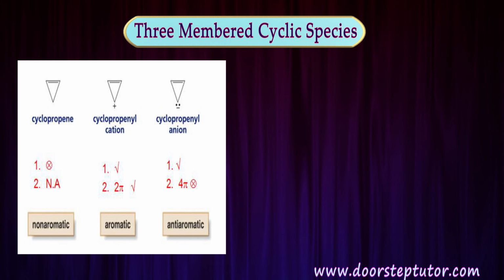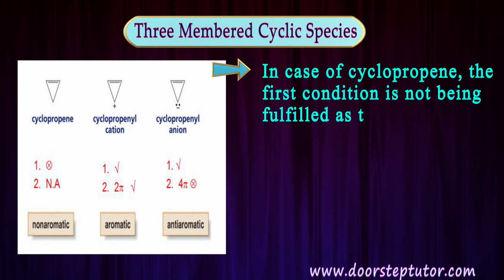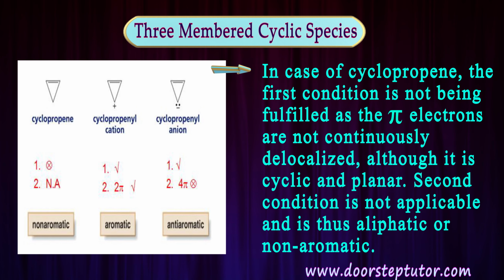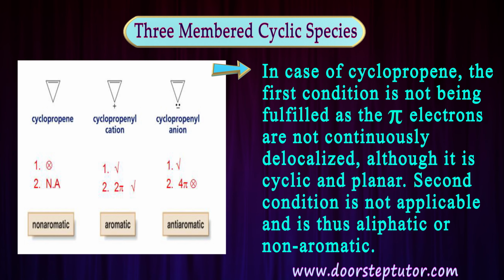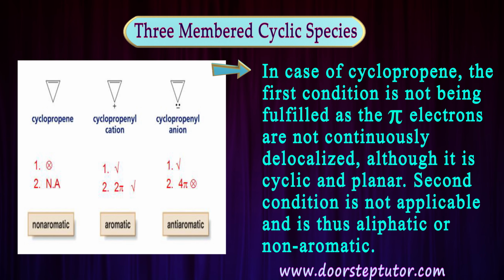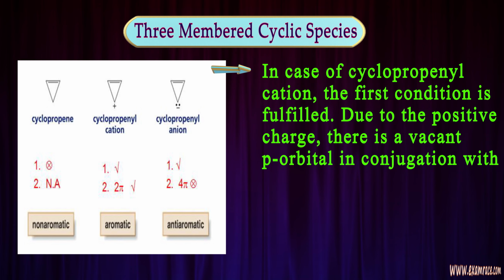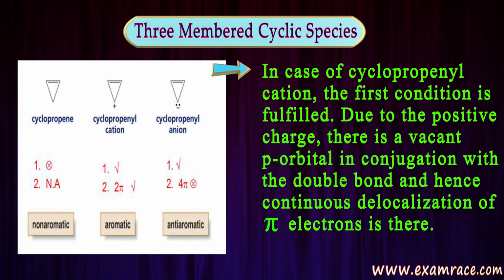So first one is cyclopropene. In cyclopropene, it is fulfilling the first condition, that is cyclic and planar, but in the second condition it is not showing the continuous delocalization of this pi electron. So this is non-aromatic.